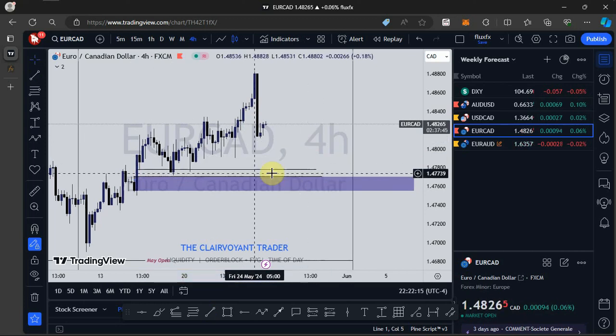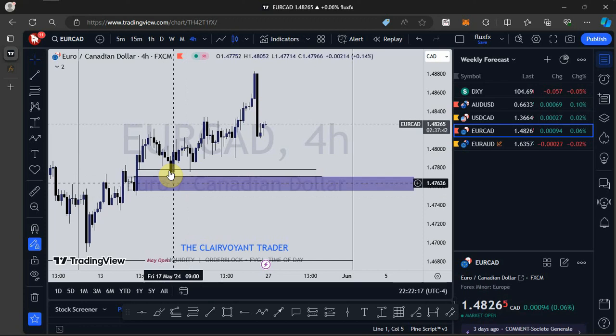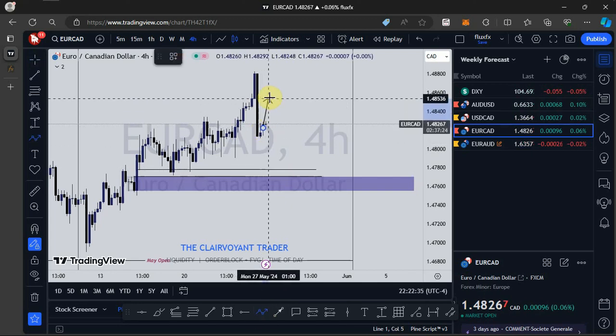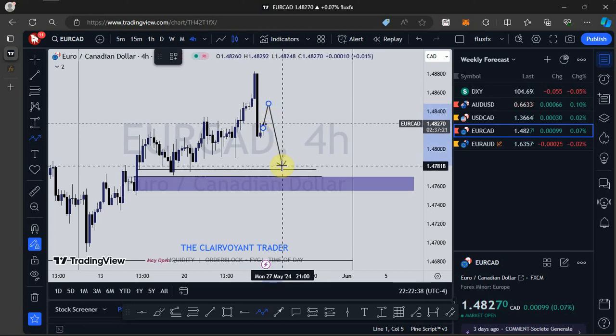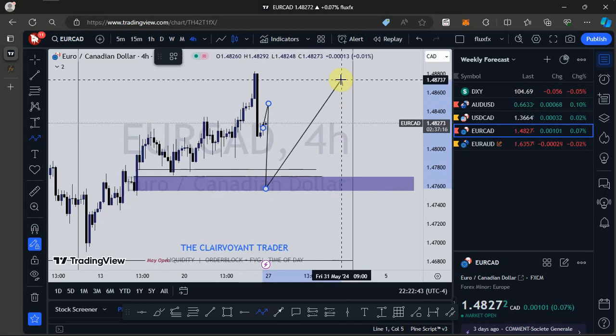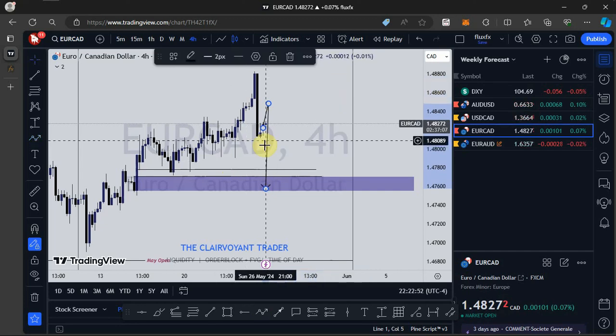Even though we've seen price tapping into the fair value gap, I still see this zone right here as a valid fair value gap. And so going into next week, I'll expect to see price at least fill this impulse move. Then we see price push to the downside, take out all this sell side liquidity into this bullish order block right here. Then we see a push to the upside. So going into a new week, that is going to be my expectation: a push to the upside to fill the fair value gap, at least 50% of it.